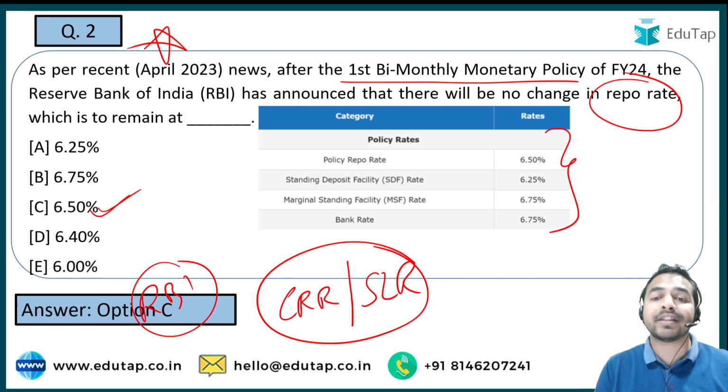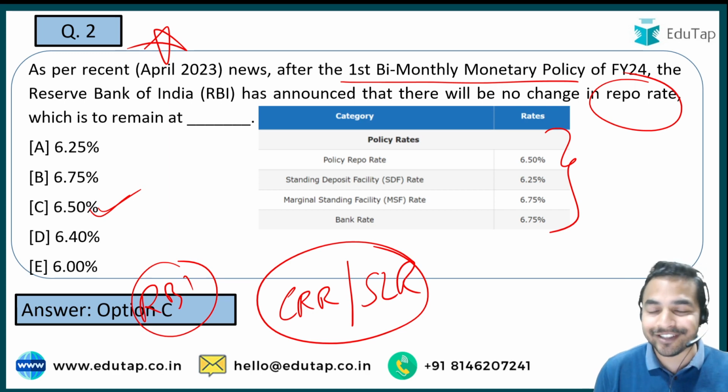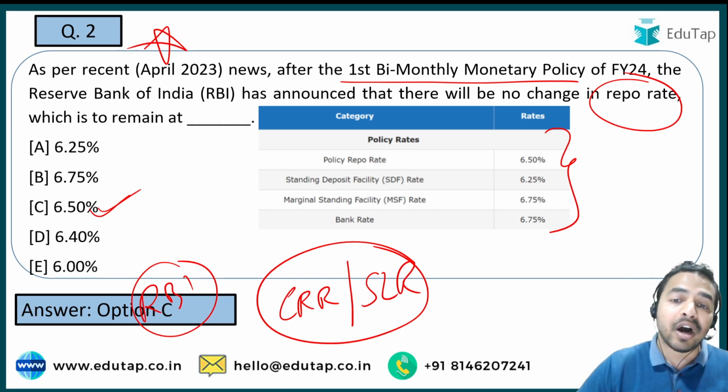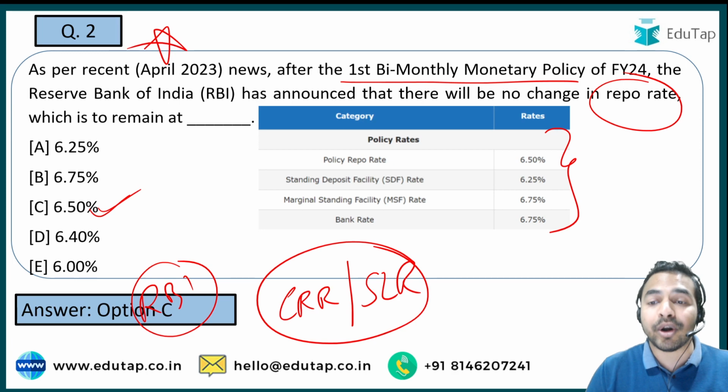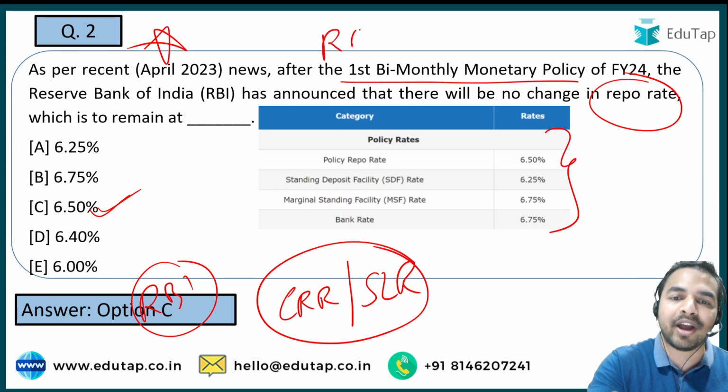Now guys, if we talk about the monetary policy framework, in India which is the organization that is responsible for conducting this monetary policy, and that organization is basically the Reserve Bank of India.